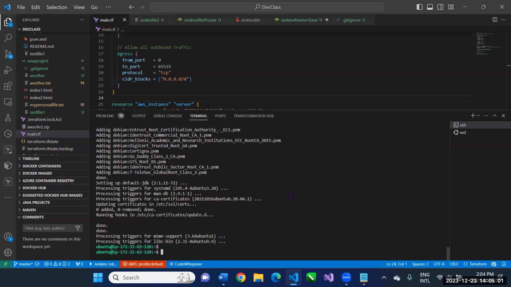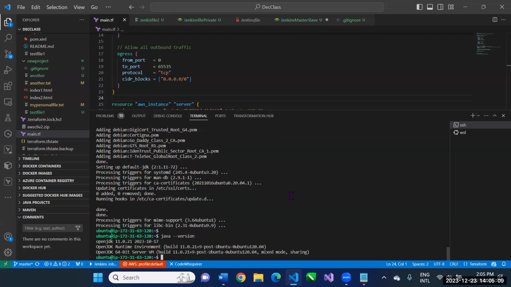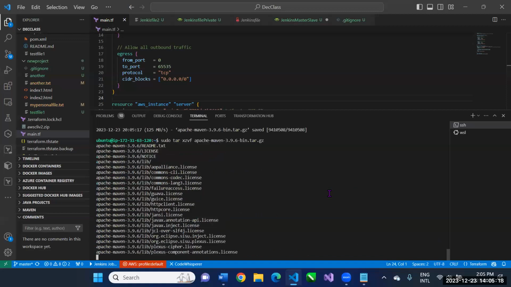But before I install Maven, let me quickly check that the Java version was installed. All right, you know, it's a brand new server. So it's not a matter of I installed it before. No, I just installed it. So I just created the server. All right, so that is done.